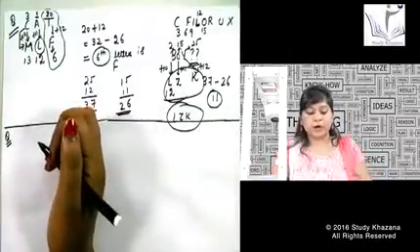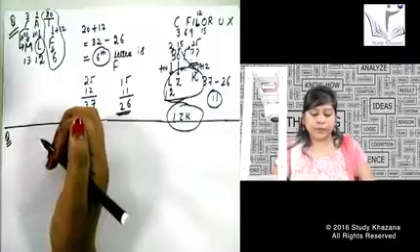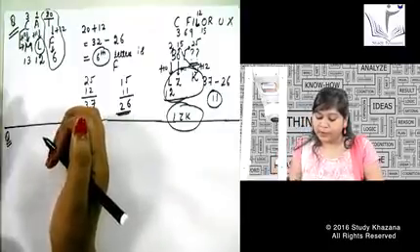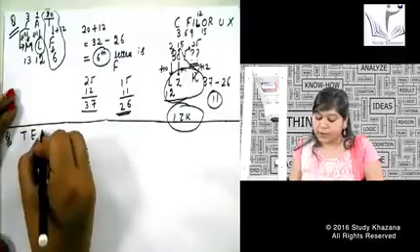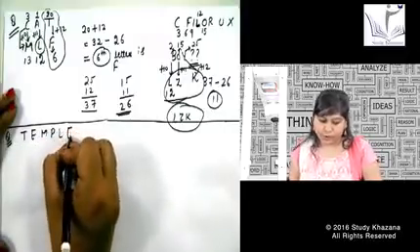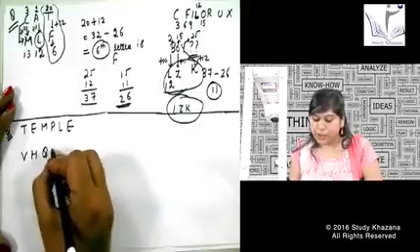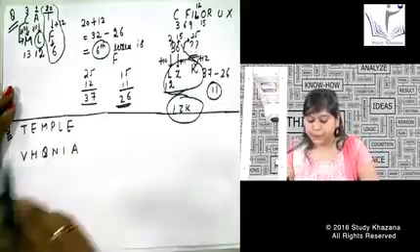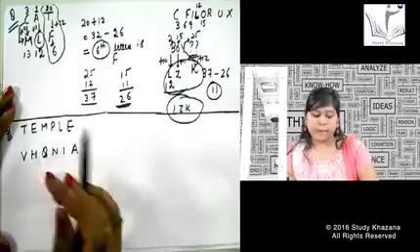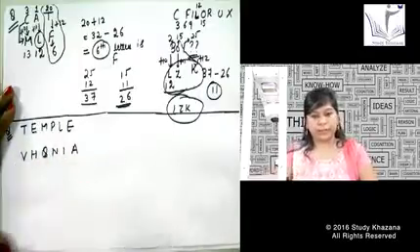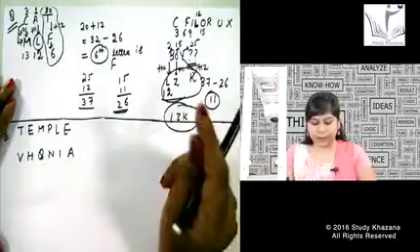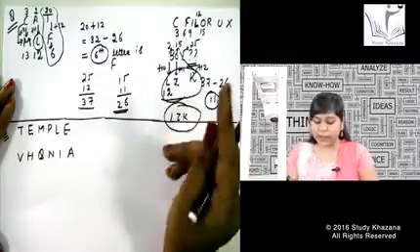See, if I want to have another word, say the word is temple. I again do not give any kind of name to this coding. I say the word is VHQNIA. Okay. Try to guess the pattern between temple and VHQNIA. It is a little bit skeptical one. Let us try to guess it.